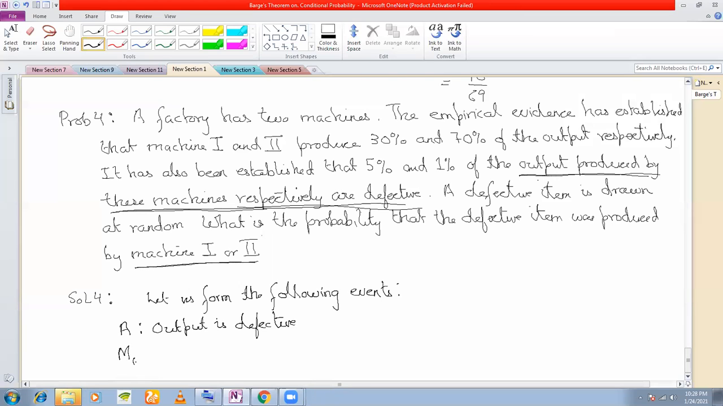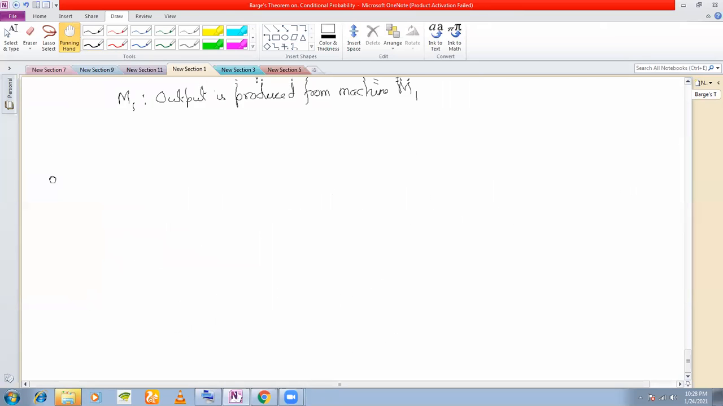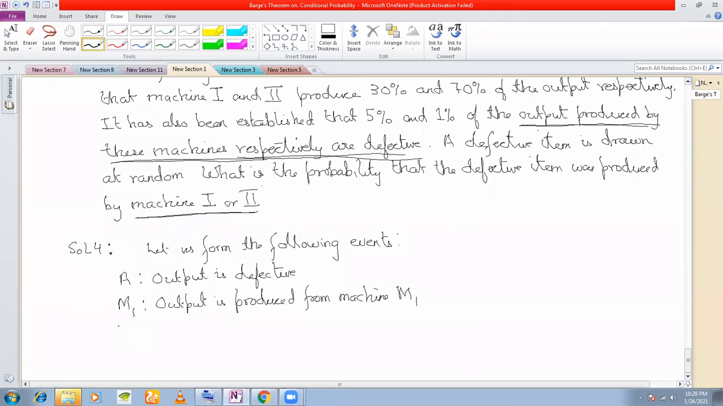So I say let M1 be the event that the output is produced from machine M1, right? And let us say M2 is the event that the output is produced from machine M2, right?